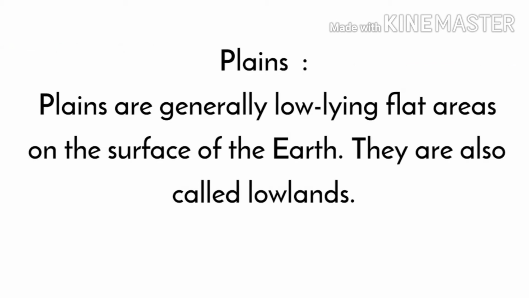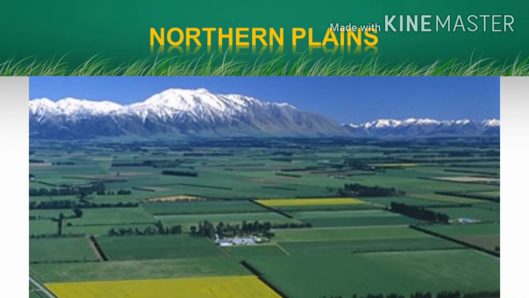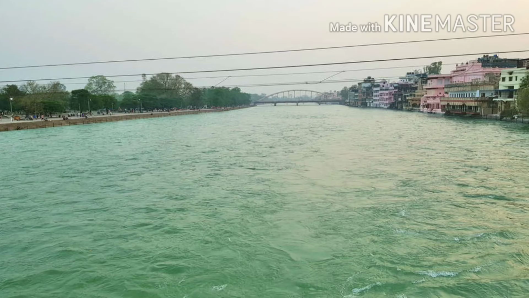Next, plains. Plains are generally low-lying flat areas on the surface of the earth. They are also called lowlands. The slope is always gentle. The difference between the highest and the lowest point is negligible in the plain area. Most of the plain areas in the world are formed by rivers. The northern plains of India have been built by the Ganga river and its tributaries.